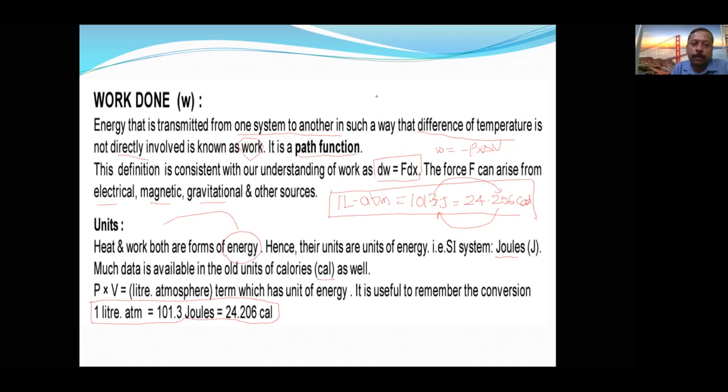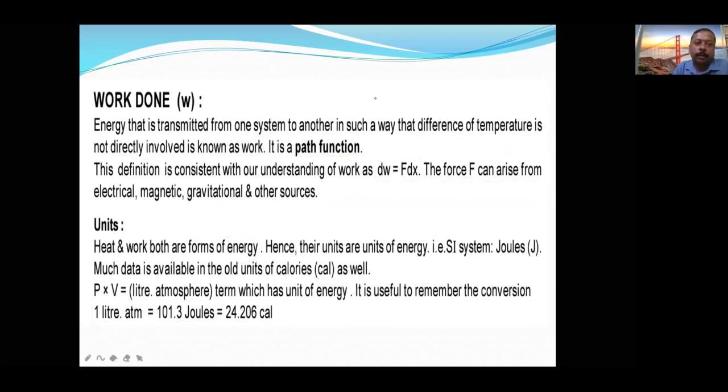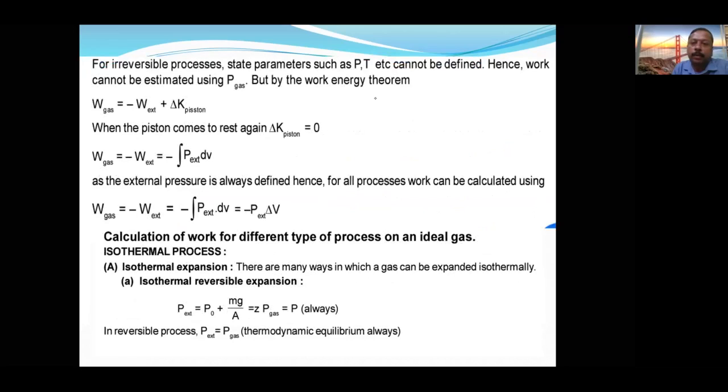The next slide is about irreversible work. Already reversible and irreversible we have done. Irreversible process: state parameters such as pressure and temperature cannot be defined because there will be a sudden change.